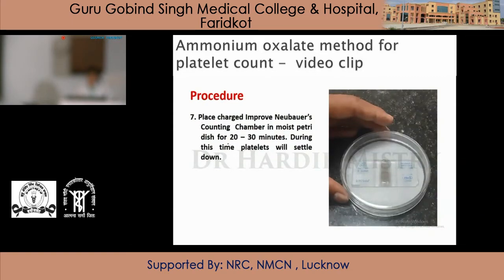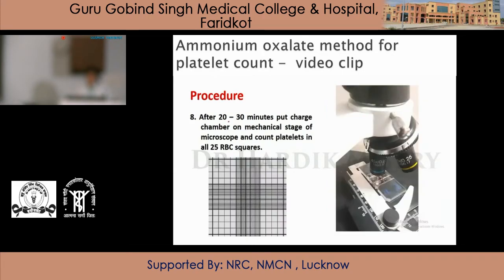Now, during 20 to 30 minutes, there occurs settling of the platelets. Now, after 20 to 30 minutes, place the Neubauer's chamber on the microscope under high power objective and focus the central RBC square.